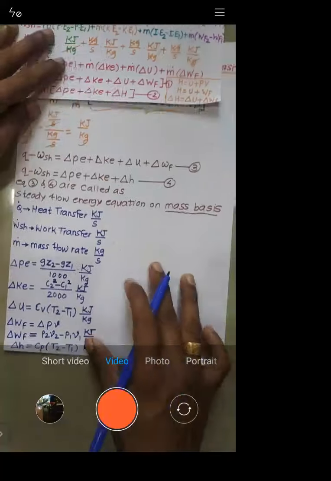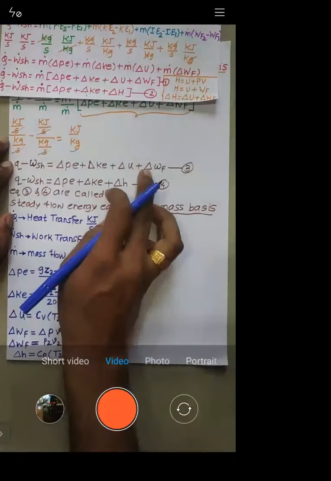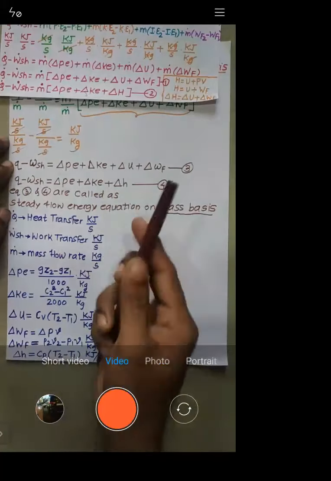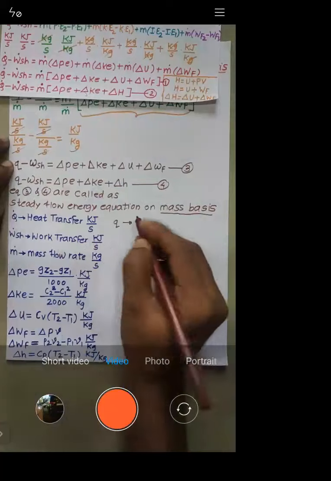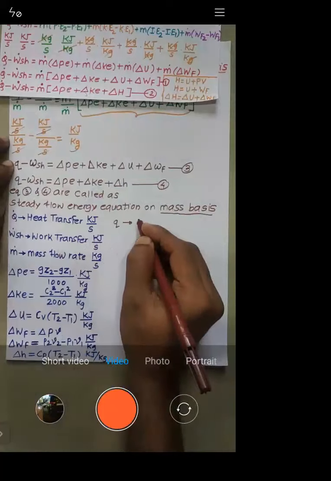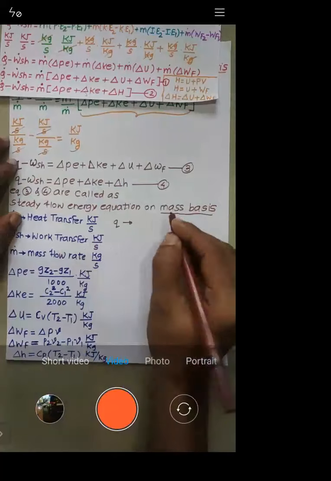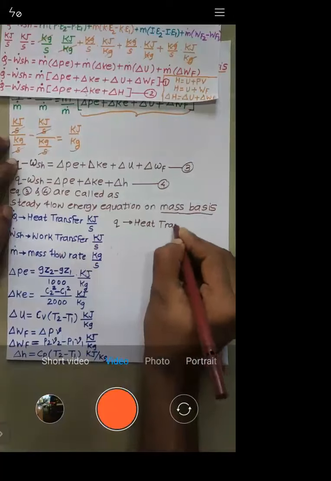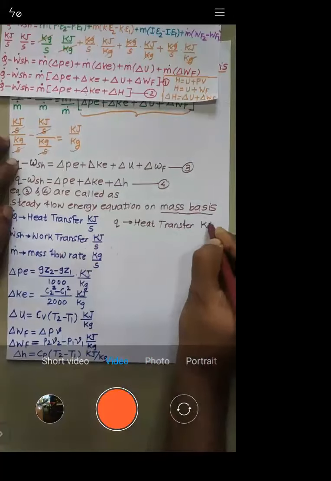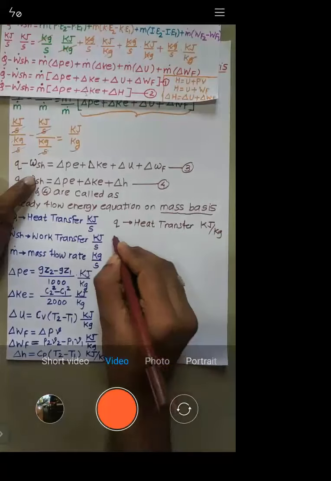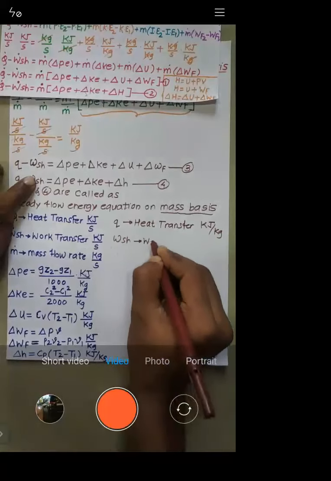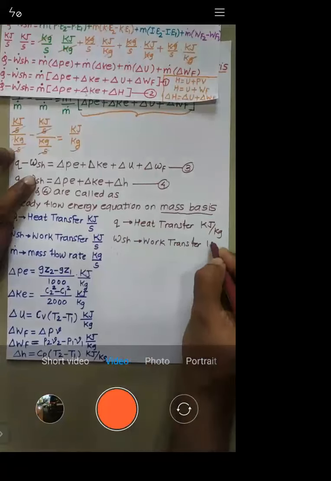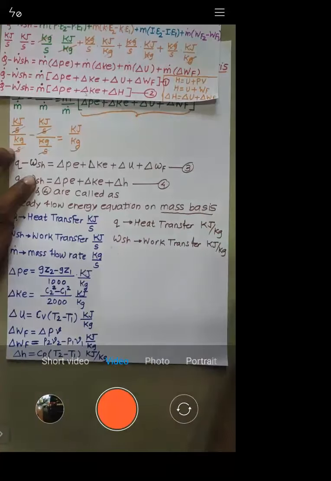Now let us come to equation number 3. Everything is there; the only things left are Q and WSH. Q is again heat transfer, but its unit will be kilojoule per kg. Similarly, WSH is again work transfer, but its unit will be kilojoule per kg.